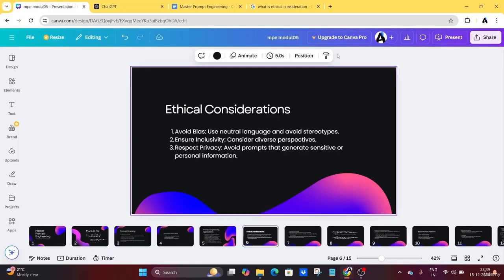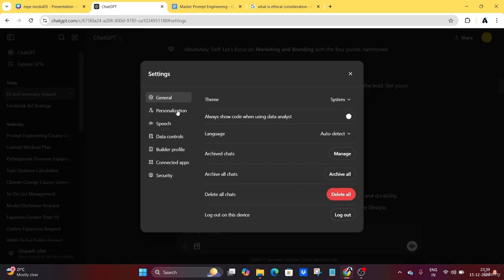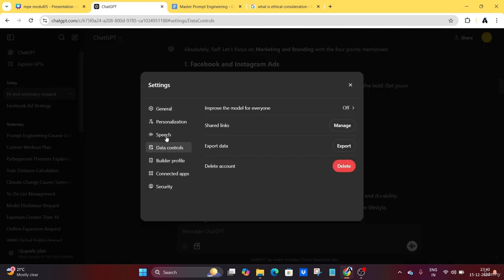Again, I am telling you: if you are using ChatGPT, go to the profile section and click on the settings button. You can find the data controls option here. If this option is on, what you are interacting with the AI is taken as data for training.